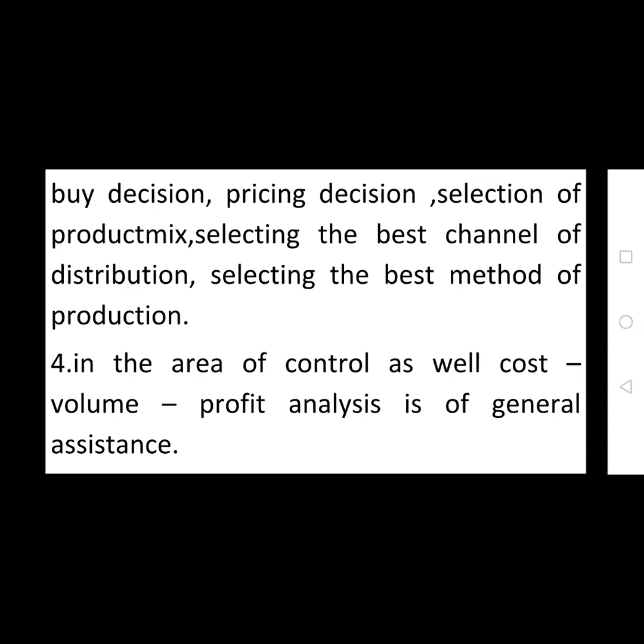And the next one is the pricing decision. Price means fixing a particular price to the product. So depending upon the cost of production, the price is fixed for a product. Then selection of product mix: for selecting a suitable product mix, the organization takes the help of a cost volume profit analysis.